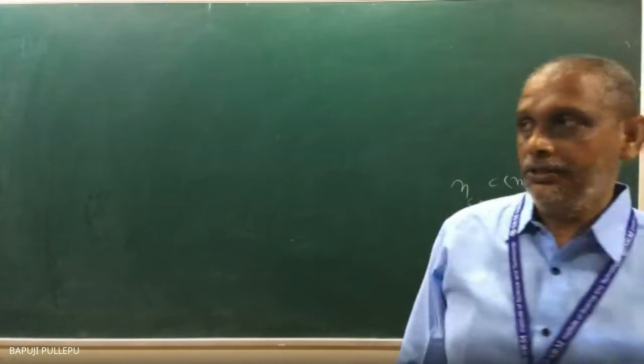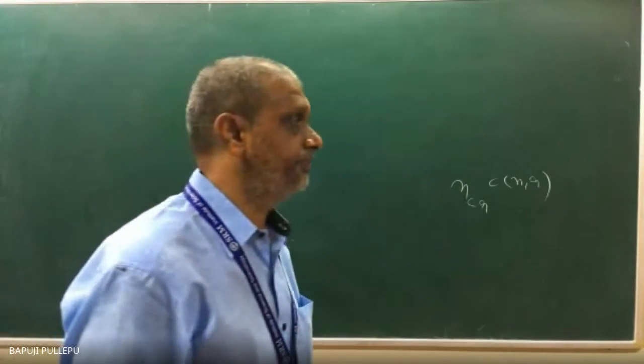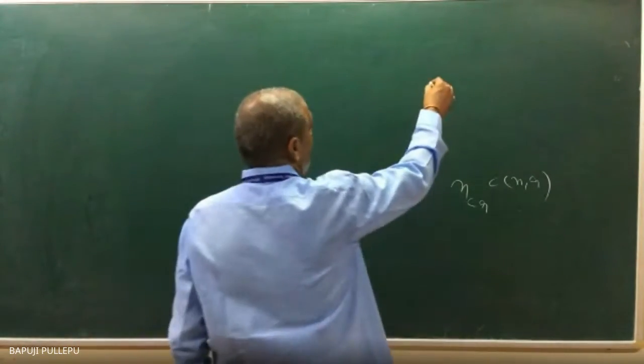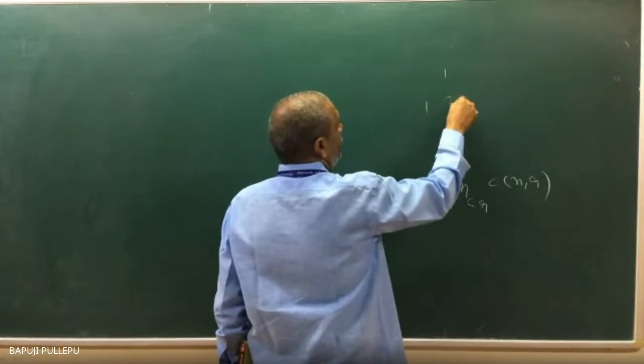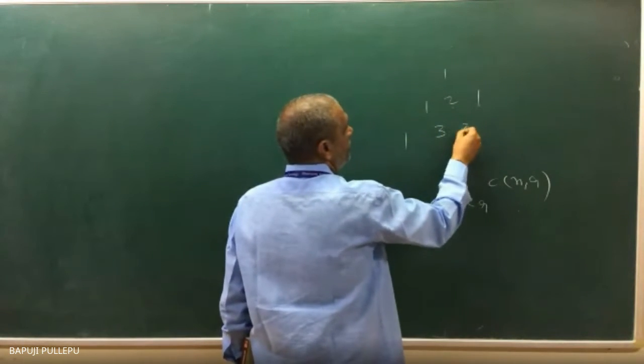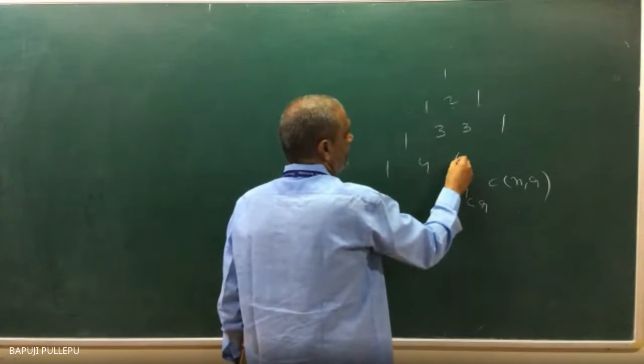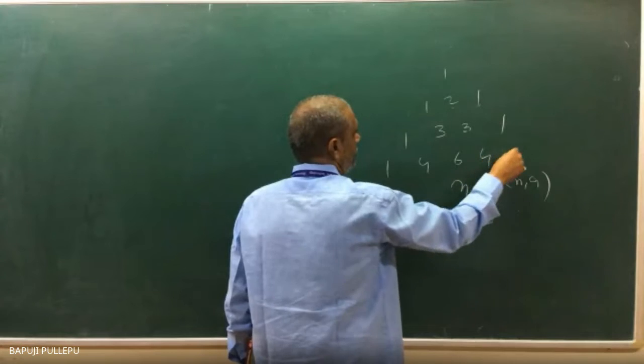Actually, when you study at a lower level, you may study it with Pascal's triangle also. 1, then 1, 1, then 1, 2, 1, then 1, 3, 3, 1, then 1, 4, 6, 4, 1.